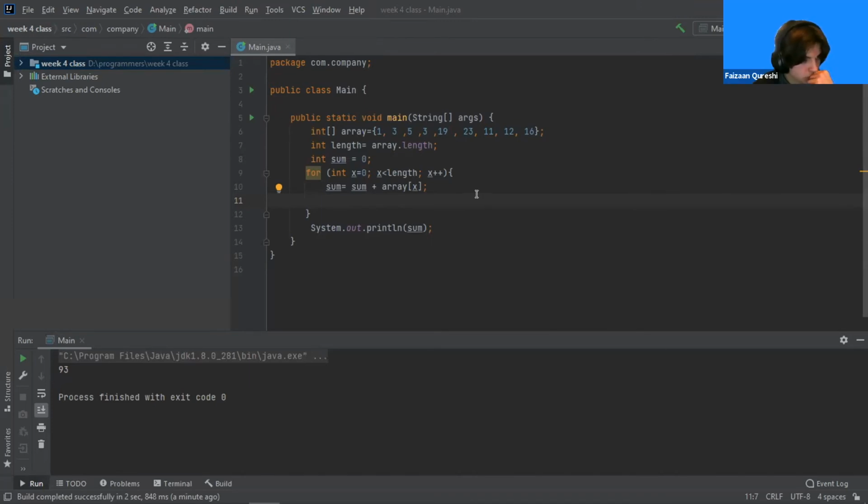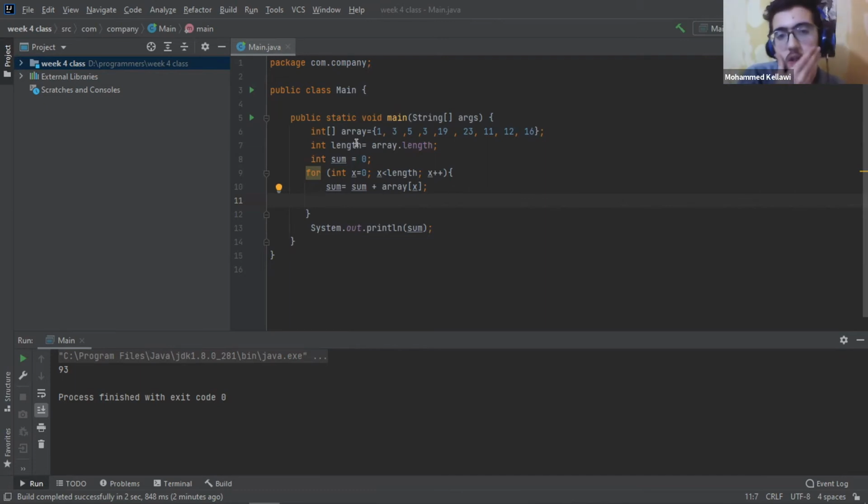So I started with the array. I wrote 9 random numbers, and of course the length.